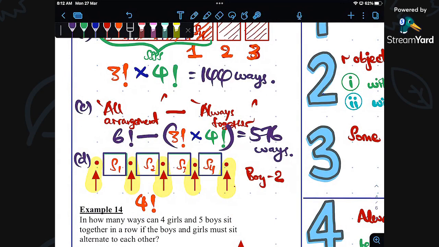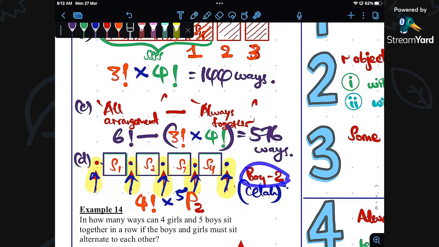The gaps, let's call them gaps, mean the separated condition where the boys can be placed in these gaps. There are 5 seats, 5 places where the boys can be placed in the gaps. So 5P what? 5P2. Why 5P2? The 2 represents only the 2 boys. That's why I put r as 2, because we want to find the boys.